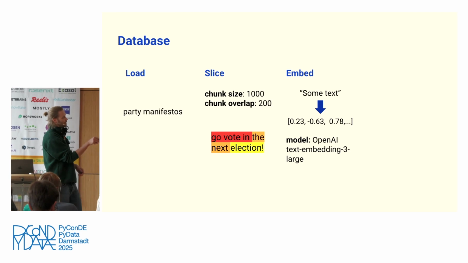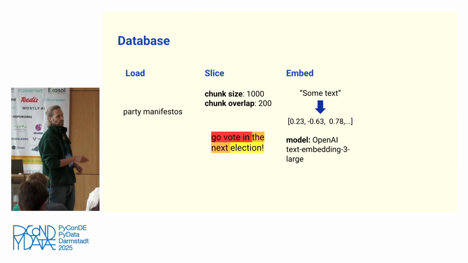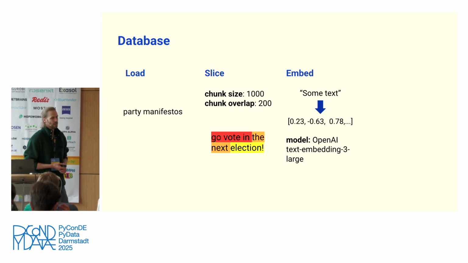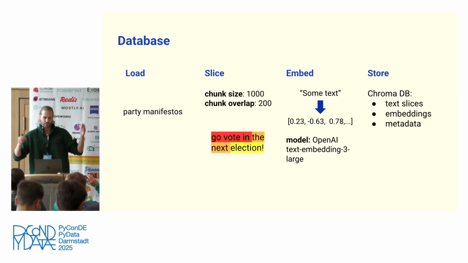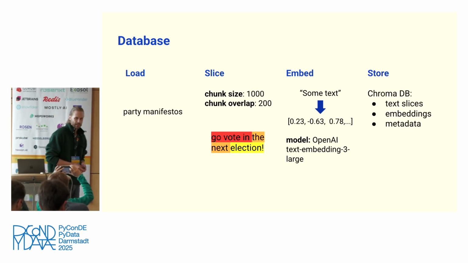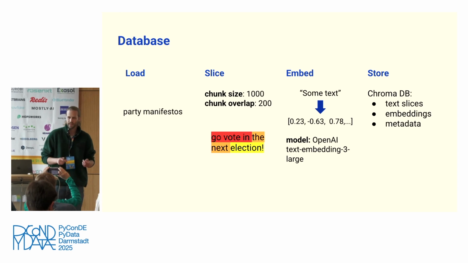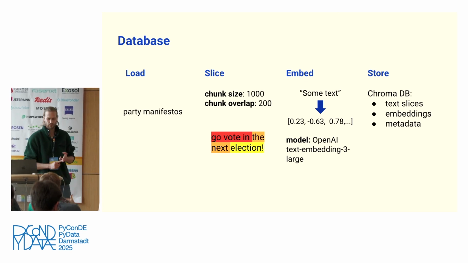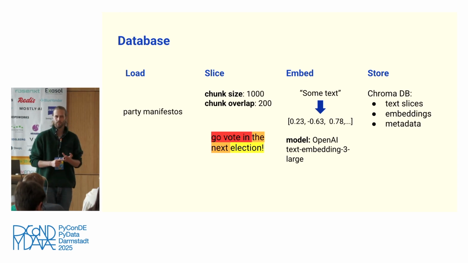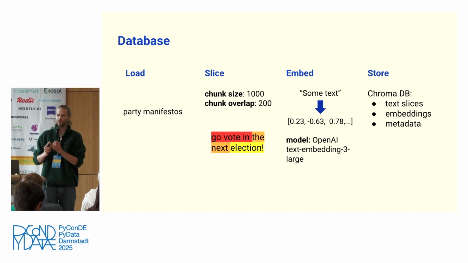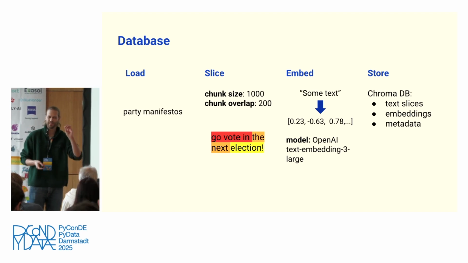So the embedding is basically just you take some text and you use the embedding model to create an embedding vector, which is a long list of numbers, which kind of encodes the semantic meaning of the text. Okay, and finally, you store all this information in a vector database, in our case Chroma, which now contains the text slices, the embedding vectors, and also some metadata. Most importantly, metadata about where to find this particular slice, so kind of which PDF and which page.